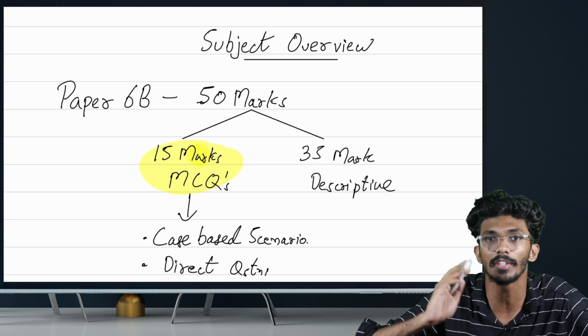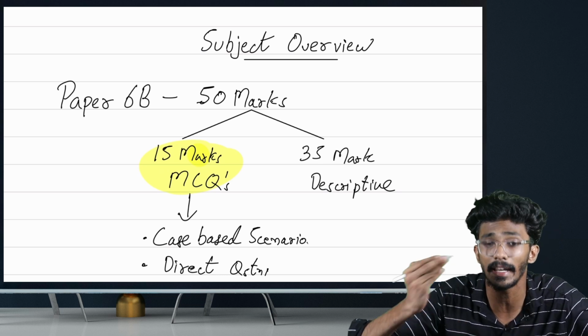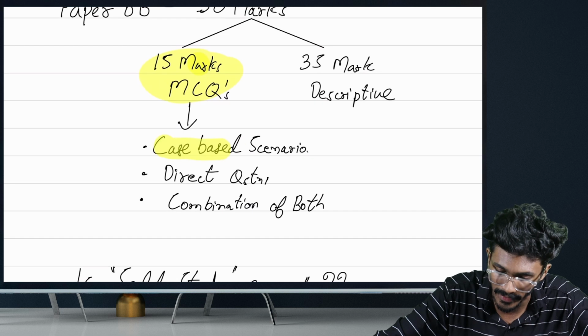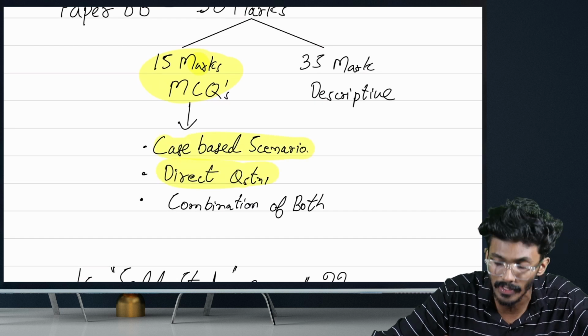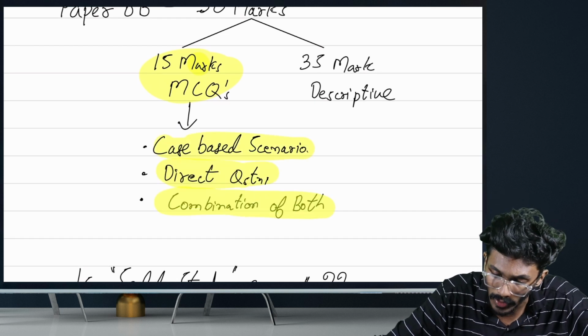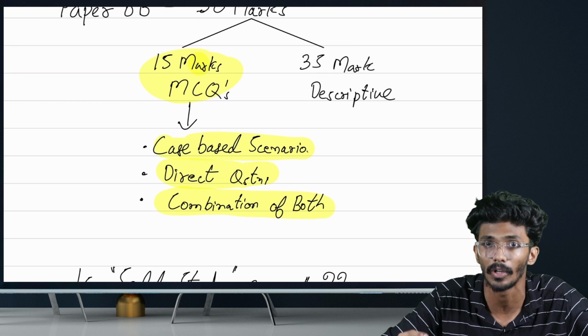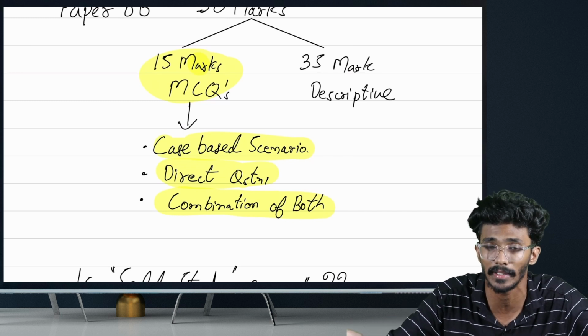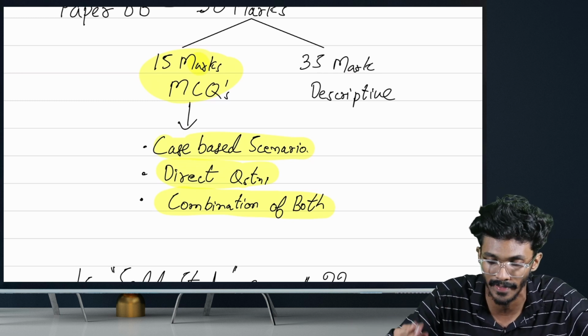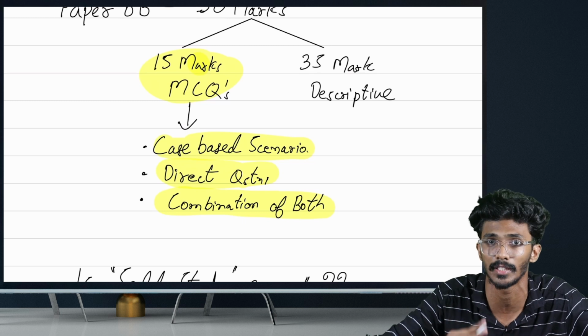The 15 marks of MCQs can again be divided into case-based scenario questions, direct questions, and sometimes a combination of both case-based and scenario questions. That will be according to ICAI, they will set the pattern. So we can expect case-based questions and direct questions both in our MCQ section for 15 marks.